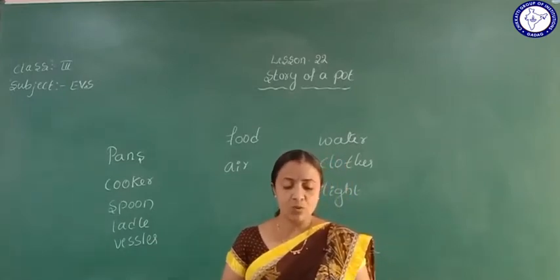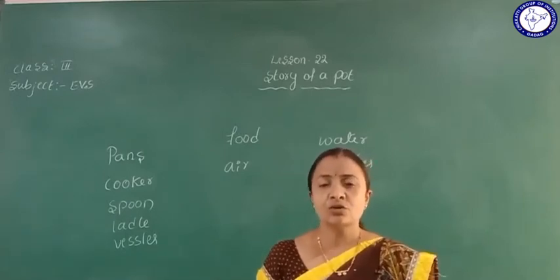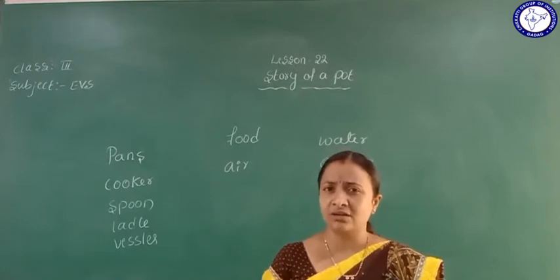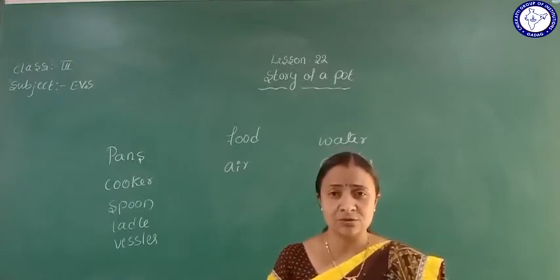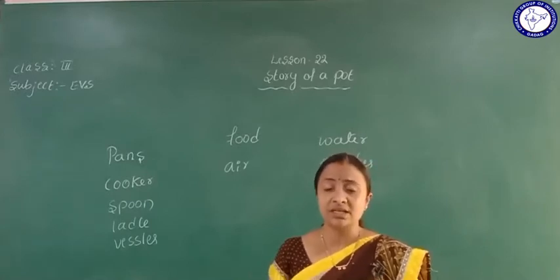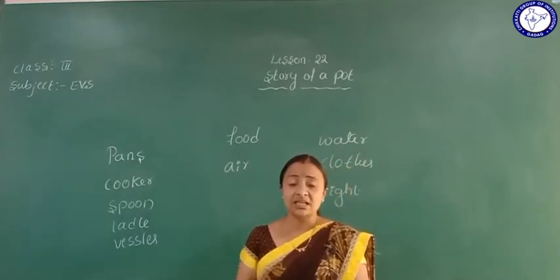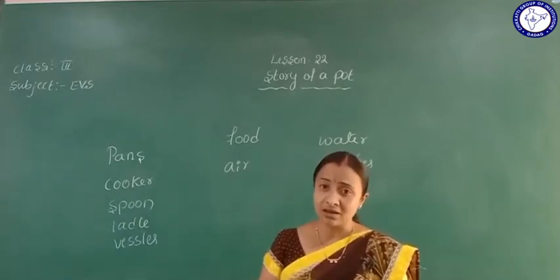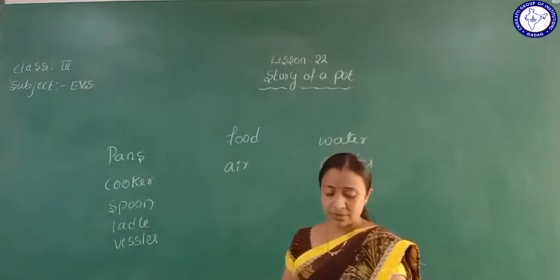So generally what materials are used to make utensils? In your house different types of metals are used: steel, copper, zinc, aluminium. These are all the metals used to prepare food-storing materials.